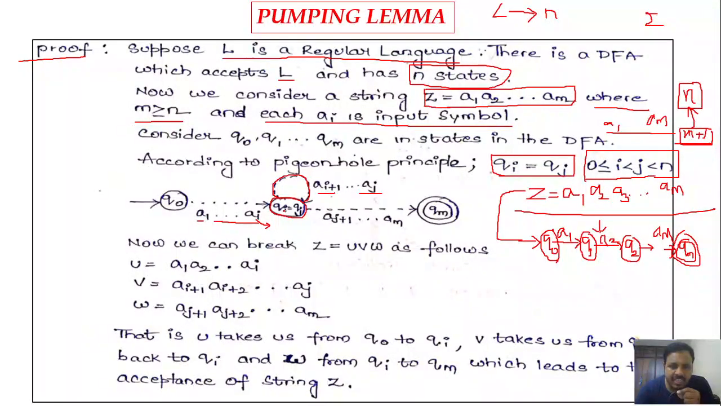Why? Because we consider the two states qi and qj as equal, the same state, so it is going to have the self transition for the input from a of i plus 1 to aj. And then the remaining portion of the input will lead us to the final state. That means on processing the remaining portion of the input, we will reach the final state, that is qm. So what is the remaining input? aj plus 1 to am.